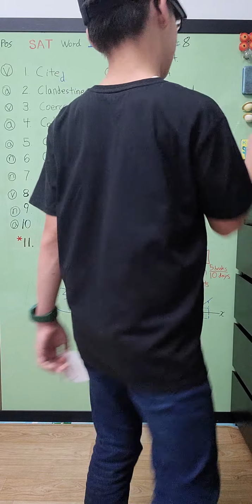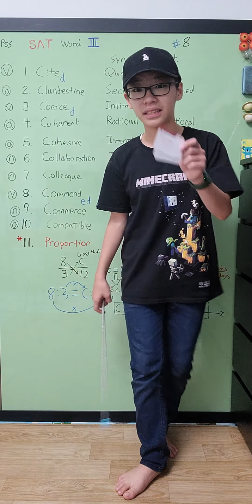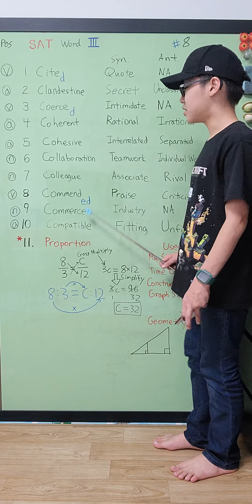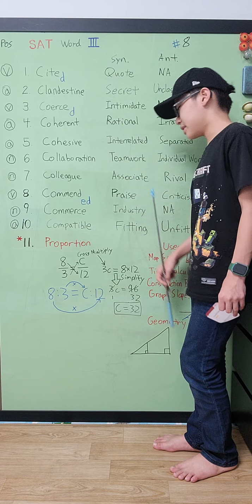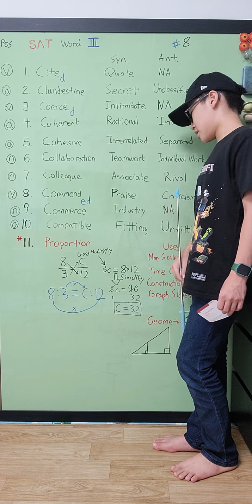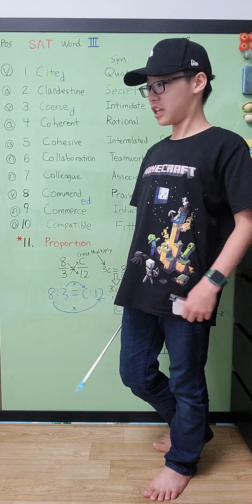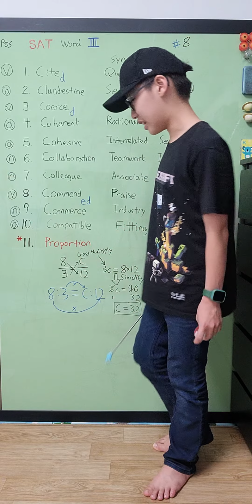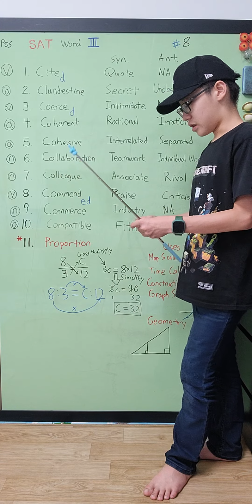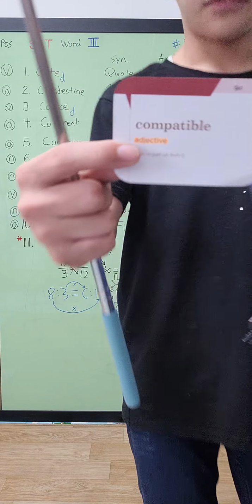Next we have commerce. It basically is the industry or the business of buying and selling of something. So commerce is a noun, and then the synonym is industry, and the antonym, there's no antonym to industry, like non-industry. That's not a thing. And okay, here we go. Compatible.